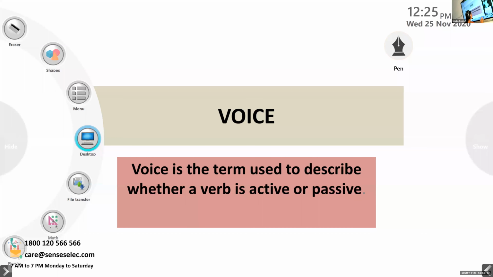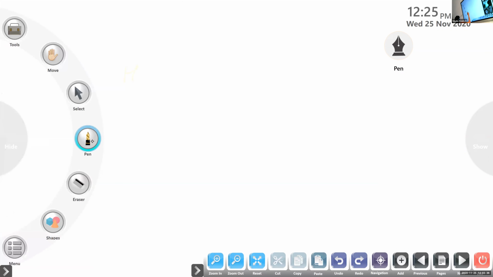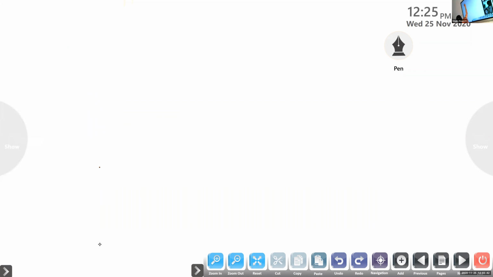The first one. Write only one sentence, to check whether what you said is clear or not. The heading: Change active voice to passive voice. He buys a camera. Okay. He buys a camera.